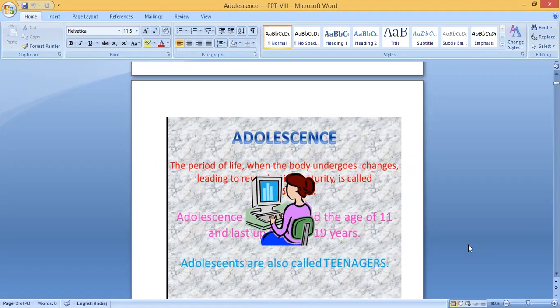Adolescence begins around the age of 11 and lasts up to 18 or 19 years of age. We can say 11 or 13 also. Usually from 13 we tell teenage. Adolescents are also called teenagers.